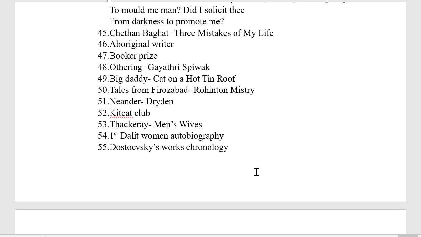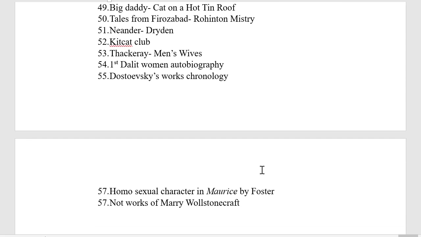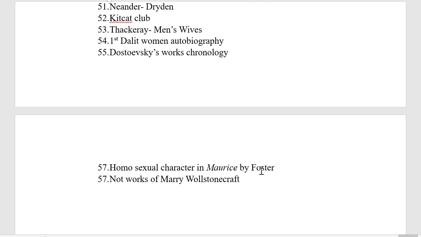54th question, first Dalit woman's autobiography. I think among the options, it was Baby Kamble or Urmila Pawar. These were among the options. Next, Dostoevsky's works in chronology. Chronology question again. And 57, homosexual character that appears in which among the following works of E.M. Forster. So I think the correct answer is Maurice.